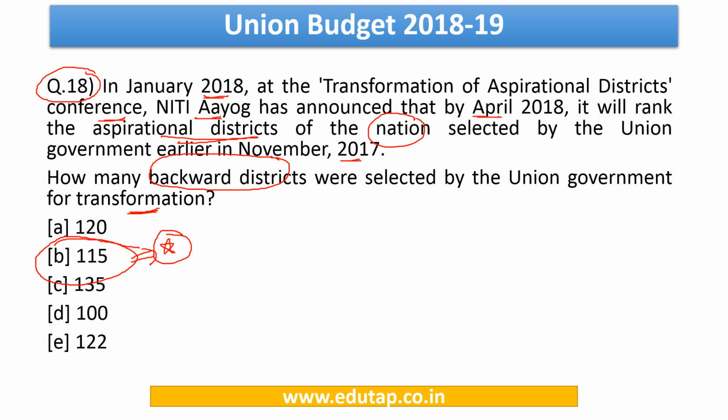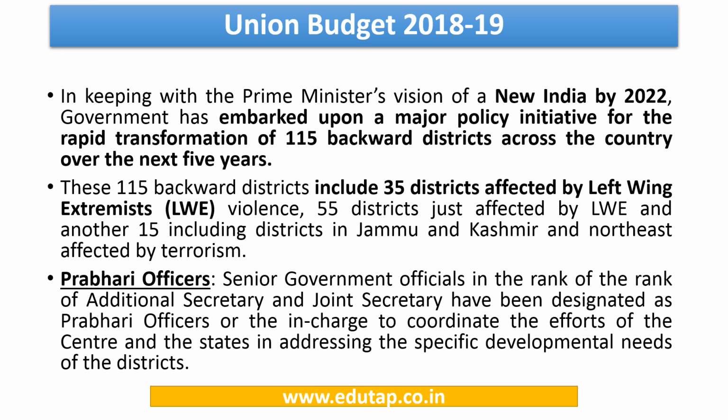Now friends, why is this particular question important? In the Union Budget 2018-19, there was a mention regarding 115 backward districts. So basically, it is important for us to know the number of such districts that have been taken up by the government for transformation and the further developments that take place in this regard. Further information can be found in the MCQ budget document. So kindly go through that line by line.